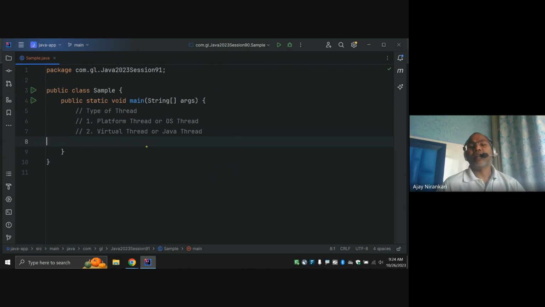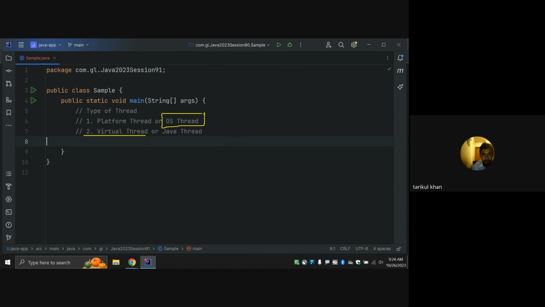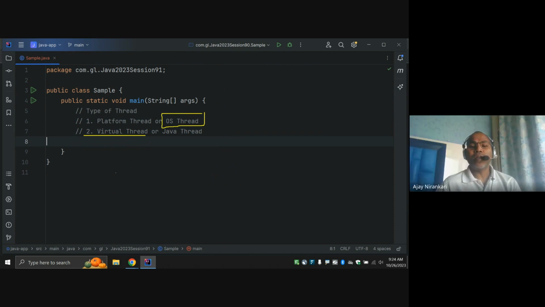Virtual threads are not a new concept, first thing. As Java designers, what they think is that they are just going to utilize more capacity of the OS thread. Your operating system has a lot of capability, a lot of power to do processing, right? So currently, what we are doing is this.